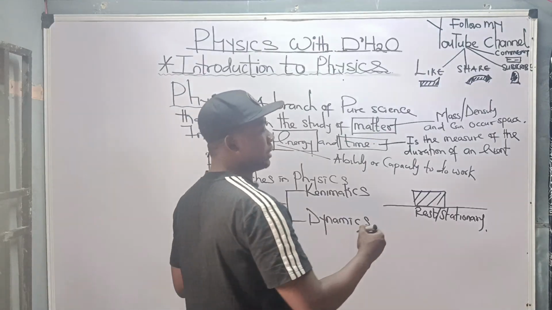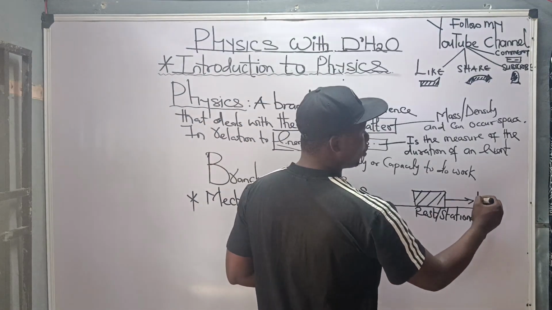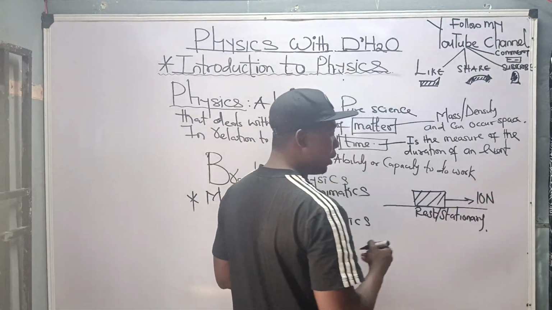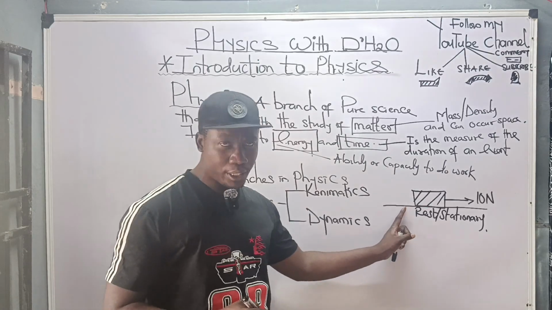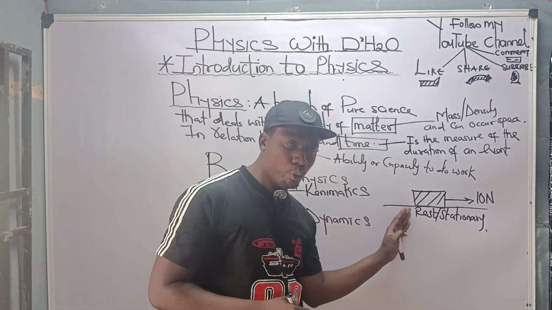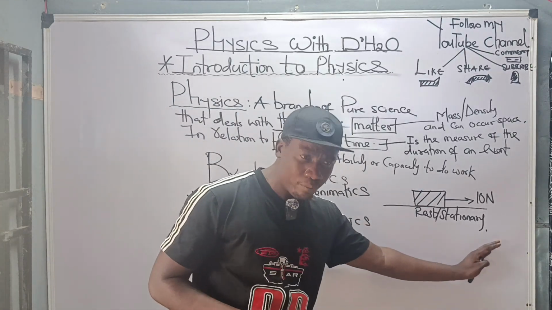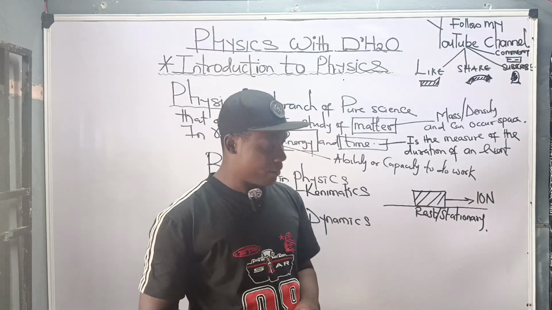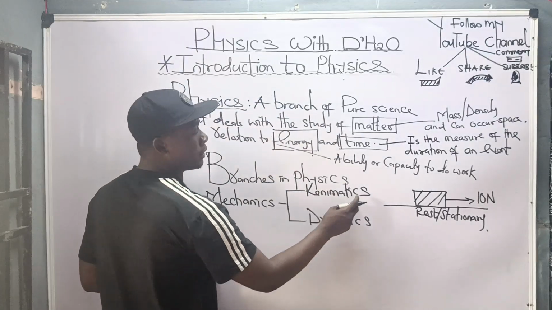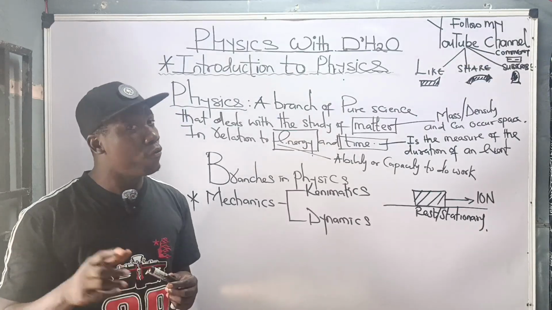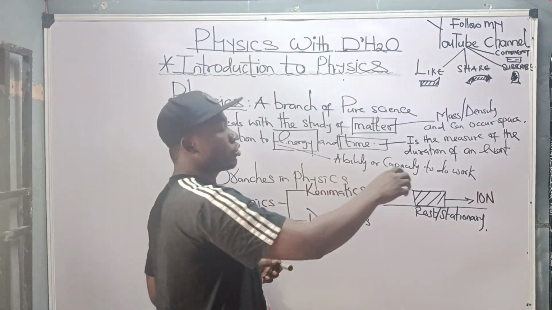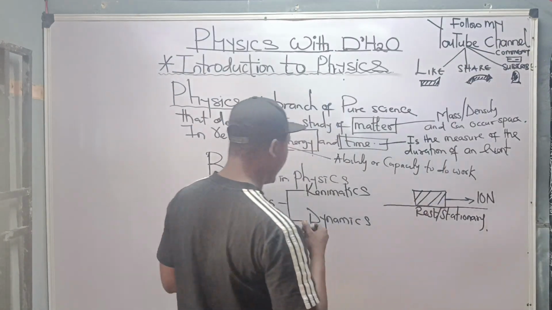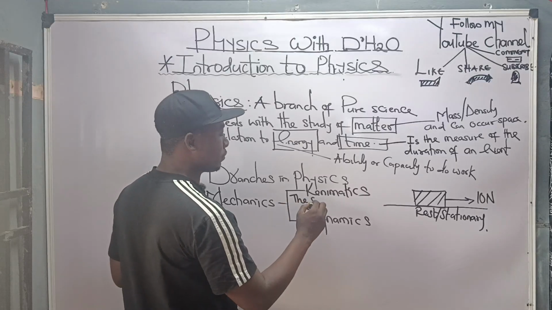But when a force is applied to this object, a force of 10 Newton, what do you think will happen to this object? The object will move from its position to another position. Why? Because of the application of a force. Do you understand? So when we say kinematics, it has to do with the study of motion in the absence of the force. Take note of that.